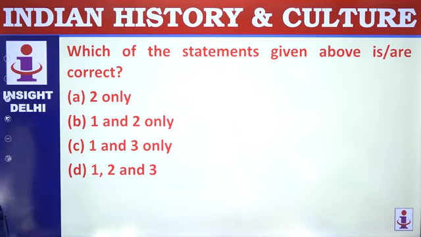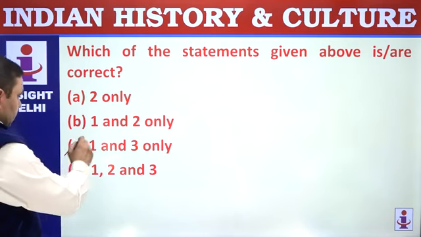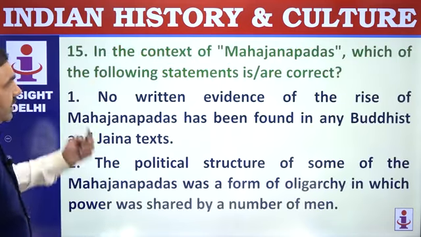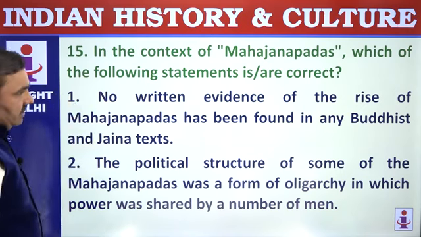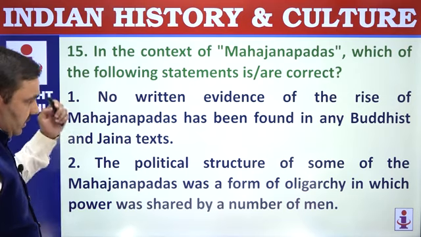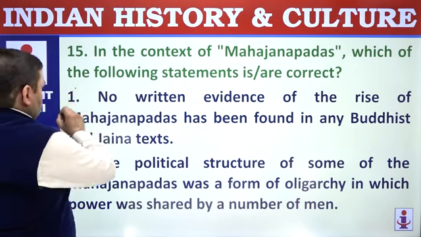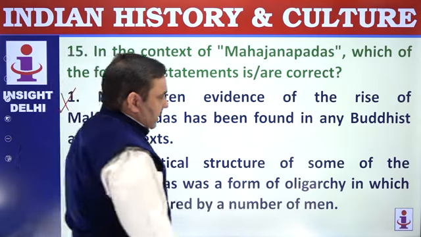1 and 3 are correct. Option is C. In the context of Mahajanapadas, which of the following statements is correct? No written evidence of the rise of Mahajanapadas has been found. That is wrong. Buddhist text Anguttara Nikaya.